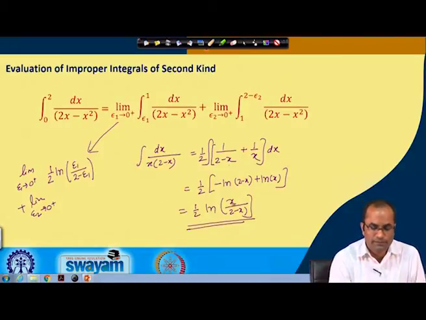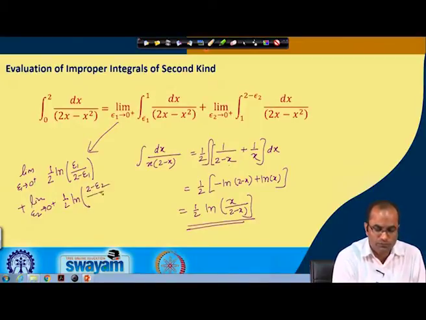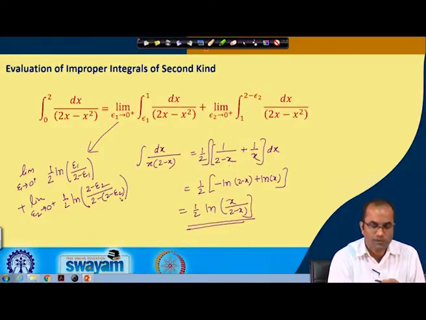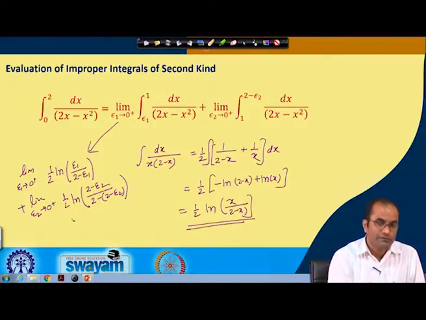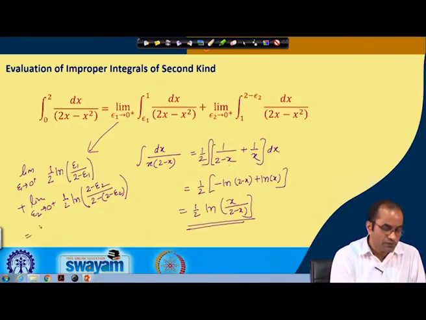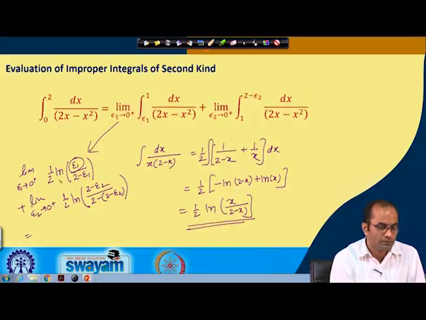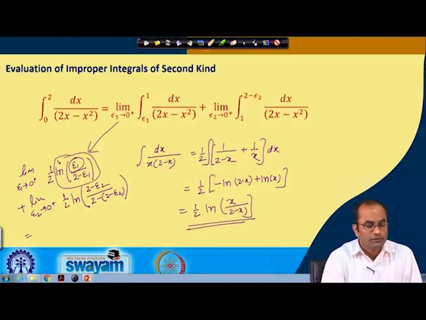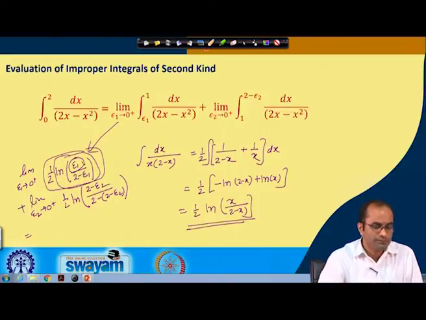Now we will put 2 minus epsilon first. So, here we have half ln, and for x we are writing 2 minus epsilon 2 over 2 minus x, again 2 minus epsilon 2, and then we have this 1 there, that will be again 0. So, we have these two values, two integrals now. In the first one, when this epsilon goes to 0 and there is 2 minus epsilon 1, this is going like ln 0 from the positive side. So, we have this infinity there, in fact minus infinity, when epsilon goes to 0.